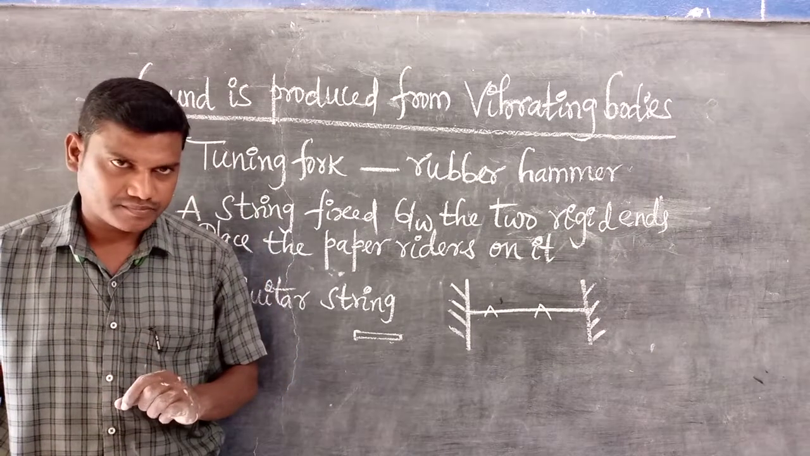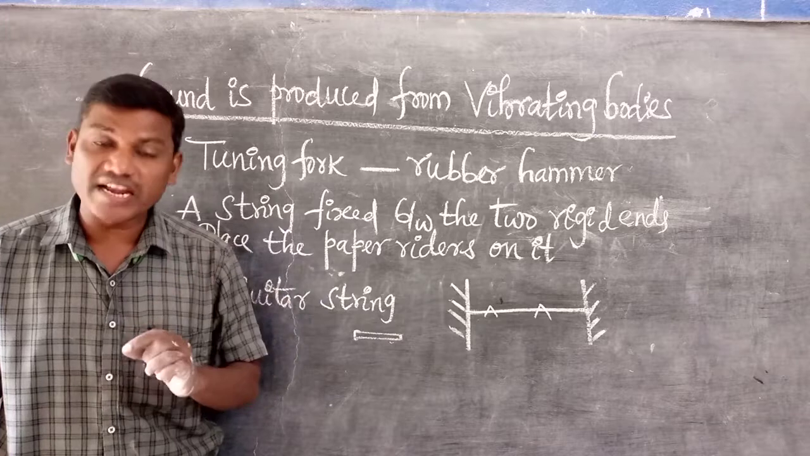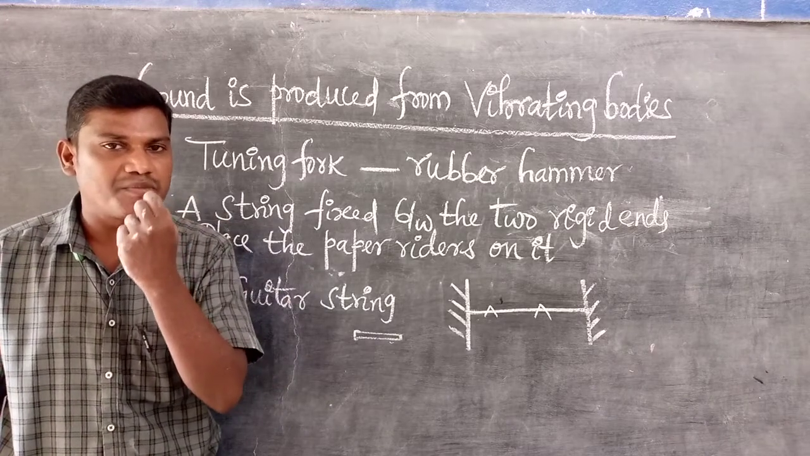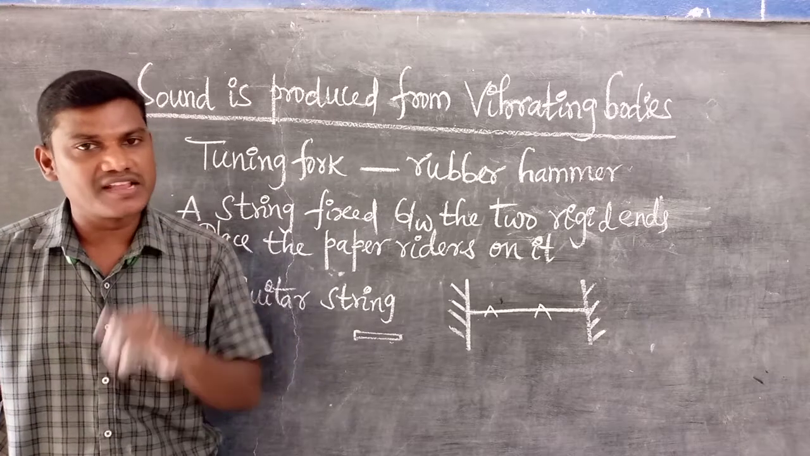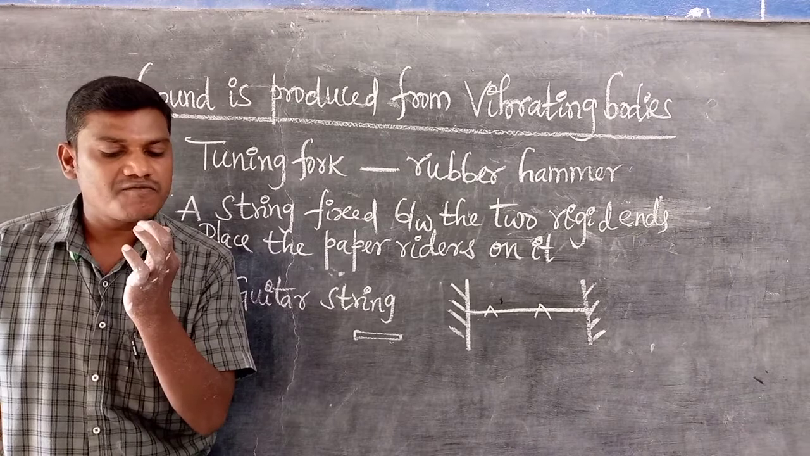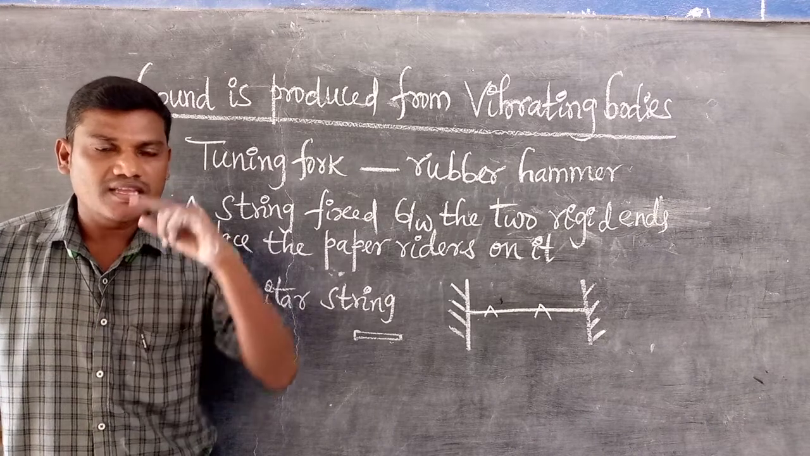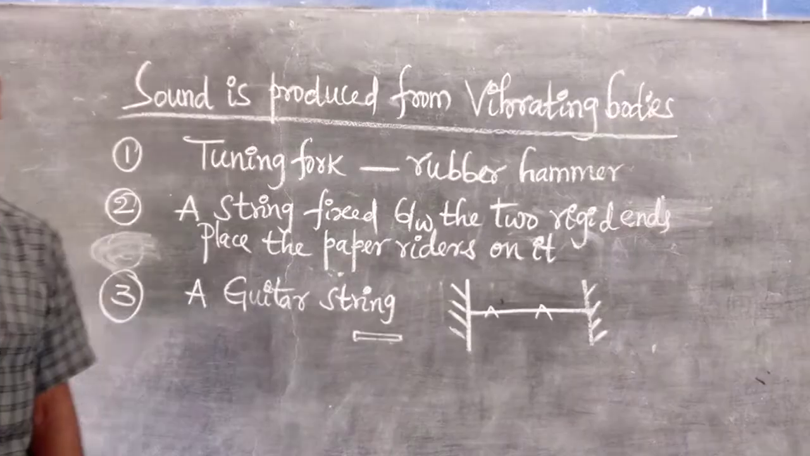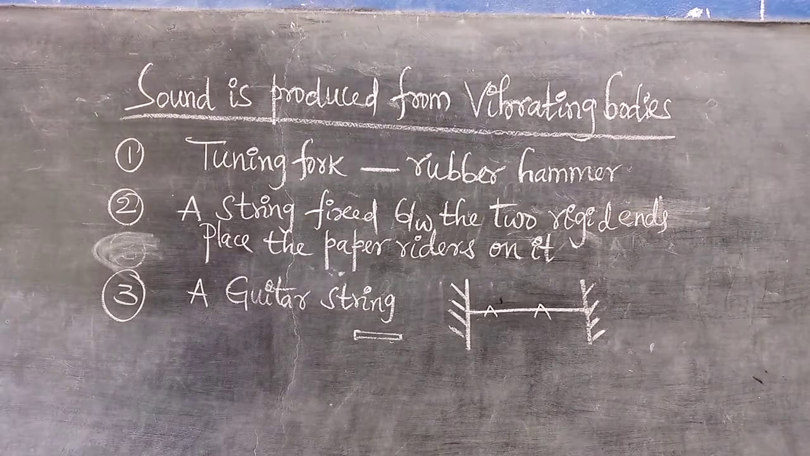Along with that, one more simple thing I will explain. If you take a blade, the blade has two ends. One end of the blade we keep between your teeth, and the other end is free. The free end is gently plucked with your finger. The blade will start vibrating and produce sound. In certain movies also we observe this type of process.